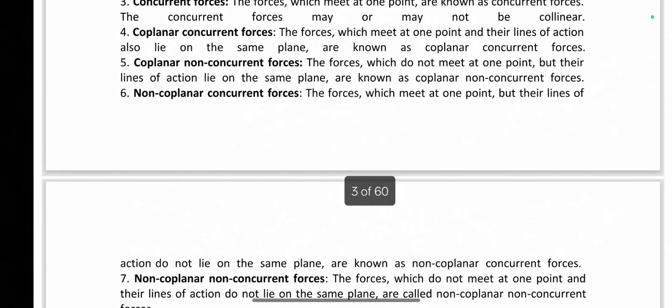Next one is non-coplanar concurrent forces. Concurrent forces means all the lines of action are meeting at some point, but they are not in the same plane. Then we will call it non-coplanar forces.